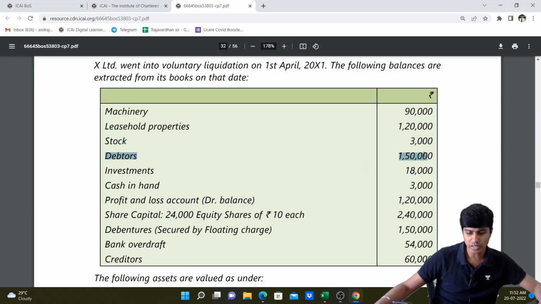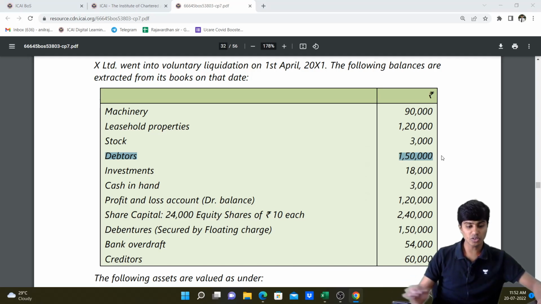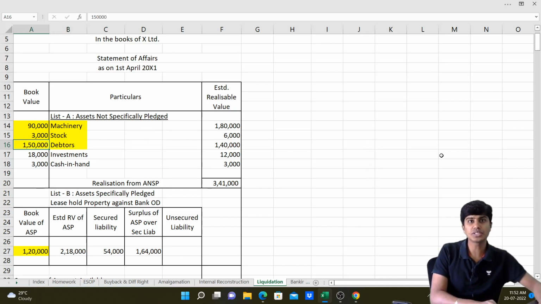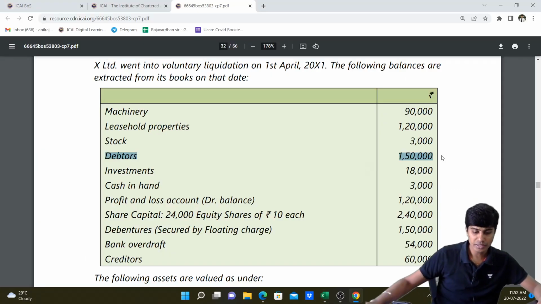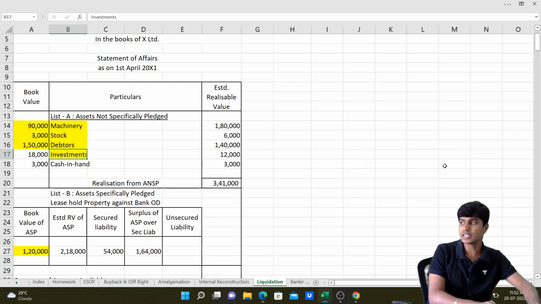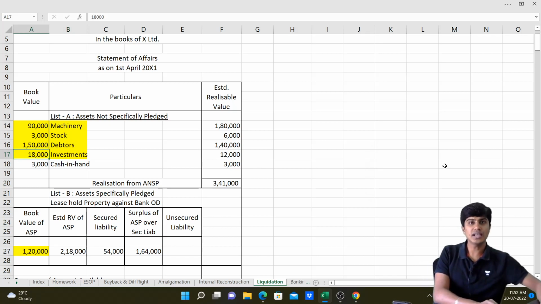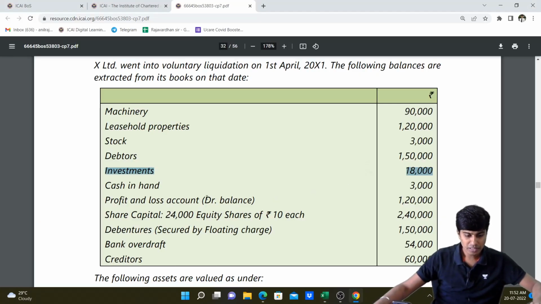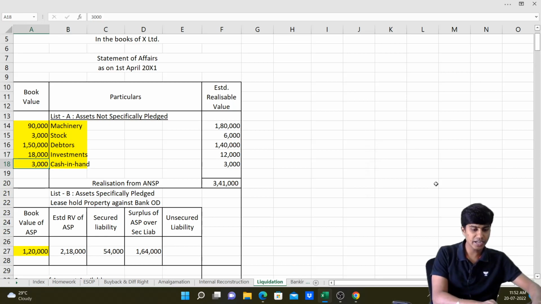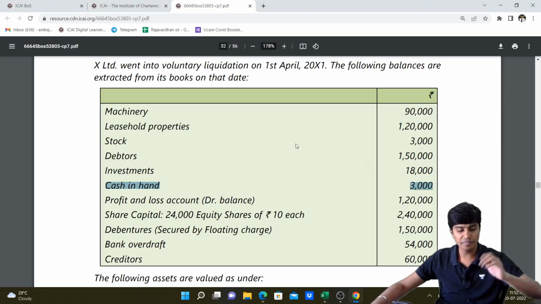Then we have debtors 1,50,000. This is again an asset not specifically placed. So let me write here debtors 1,50,000, asset not specifically placed. Then we have investments. These are also assets not specifically placed, 18,000. Then we have cash in hand 3,000. This is also an asset not specifically placed. Cash in hand 3,000. So by this we're done with assets.